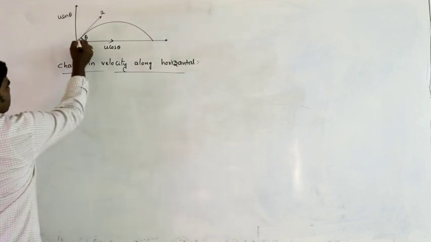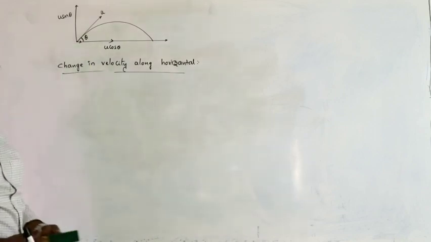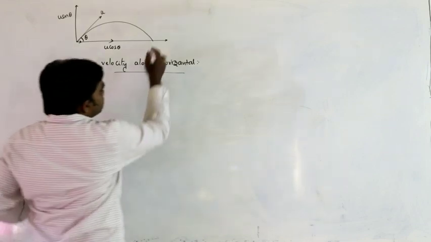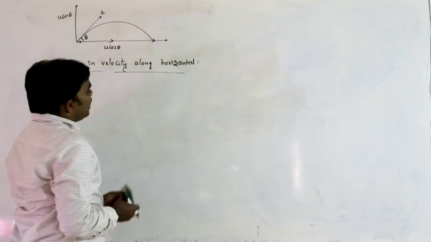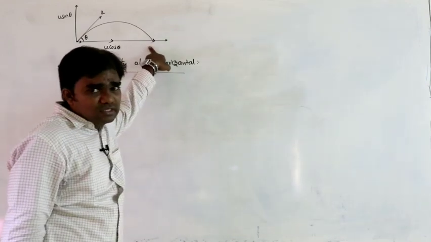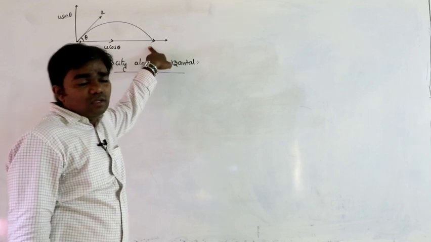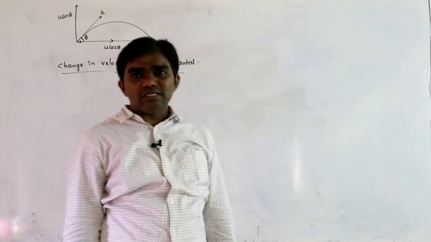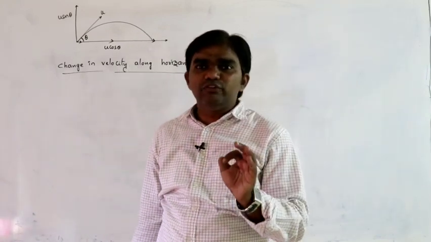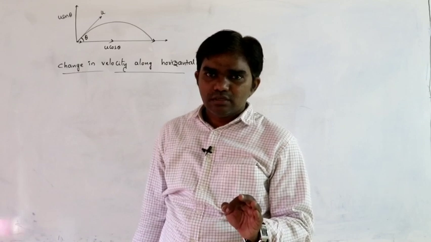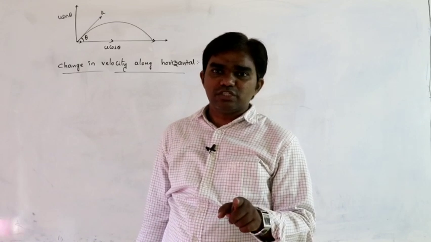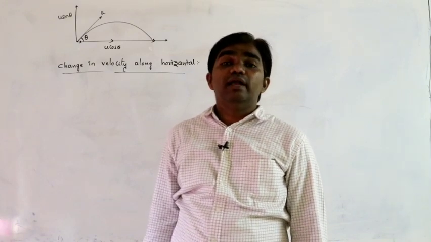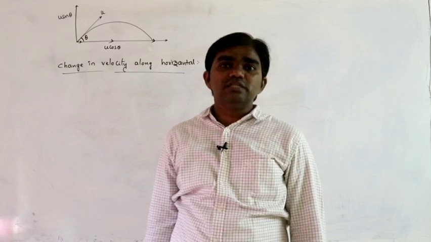So initially at the start of the motion, what is the direction of motion of the body? Towards positive x-axis. At the end of the motion, on reaching this position also, what is the horizontal direction of velocity? Positive x-axis only. Whatever the position of the body, the horizontal component of velocity does not change. That means the magnitude of u cos theta does not change, and the direction of u cos theta also does not change.